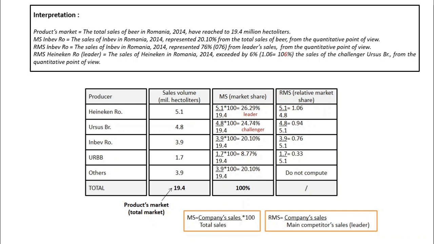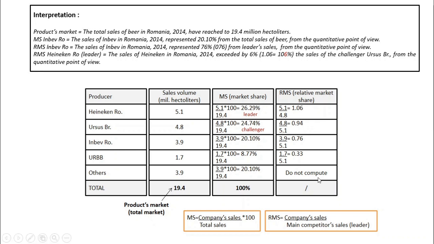In case of the leader, if you multiply by 100, and you can check it here, it would be 106%. So, leader sales over challenger sales. The sales of the leader Heineken in Romania 2014 exceeded by 6% the sales of the challenger Ursus from the quantitative point of view.